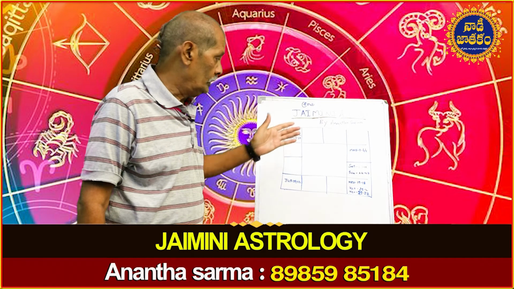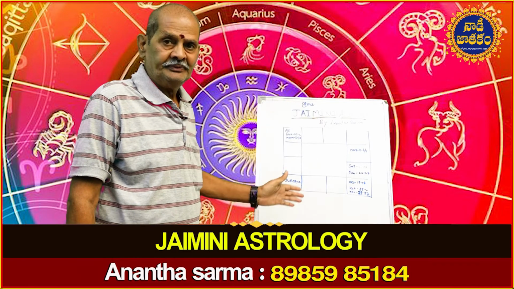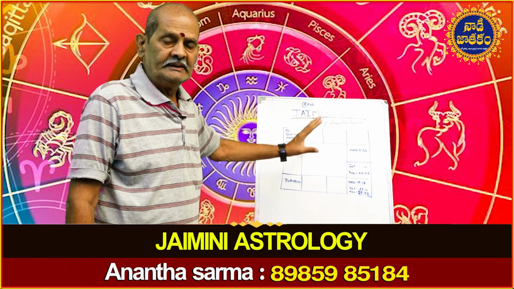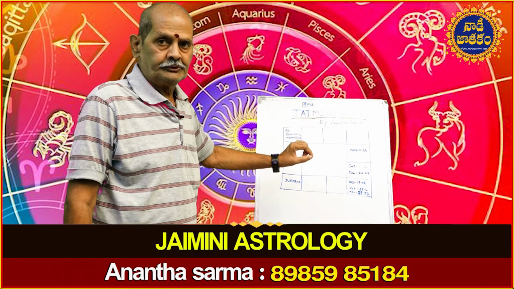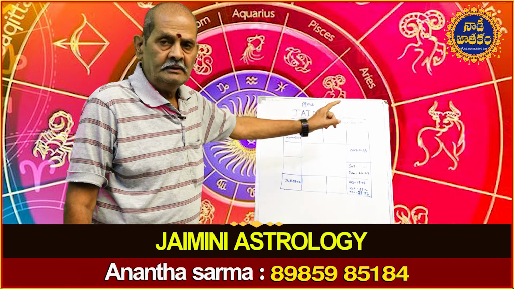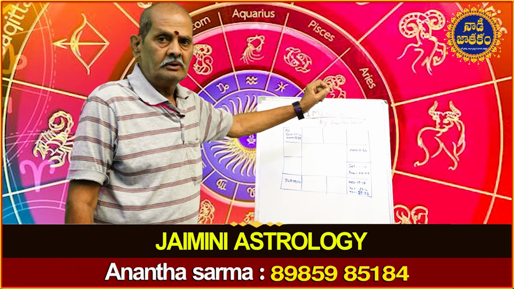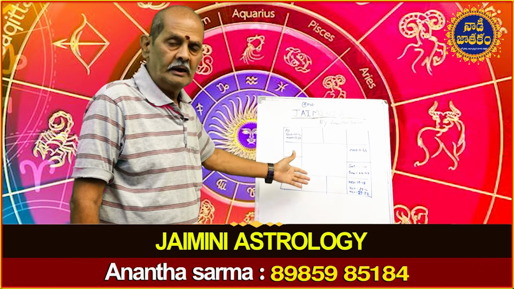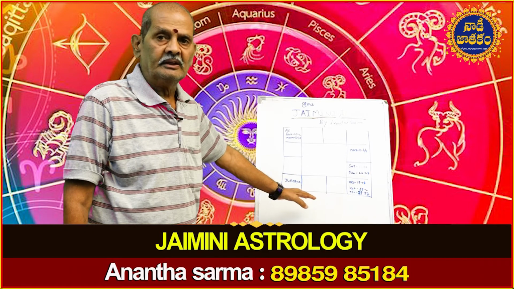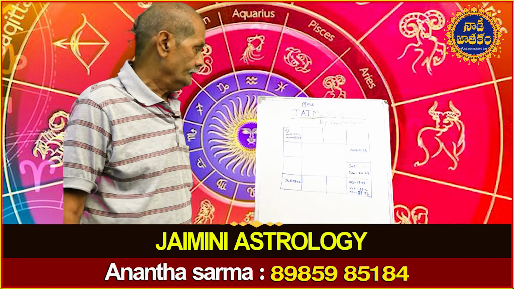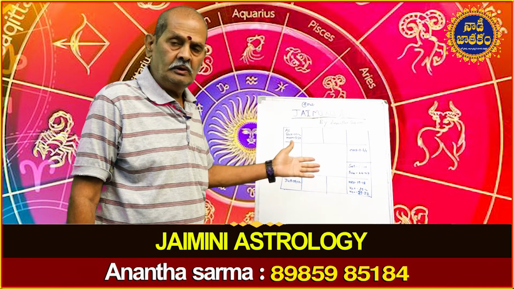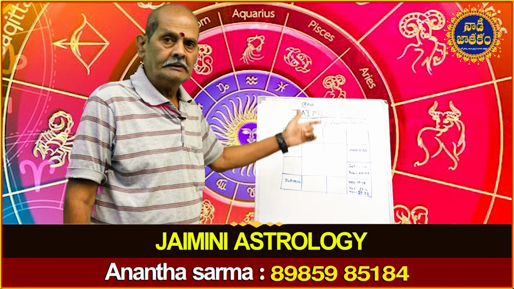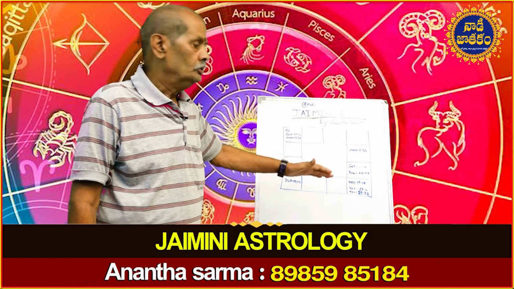Now we will arrange the planets in the descending order of their longitudes. First we will write the planet with the highest longitude, the next highest, the next highest and so on, and the last the planet with the least longitude. Here if 2 planets have the same degrees of longitude, then we will consider the minutes also and decide which is to